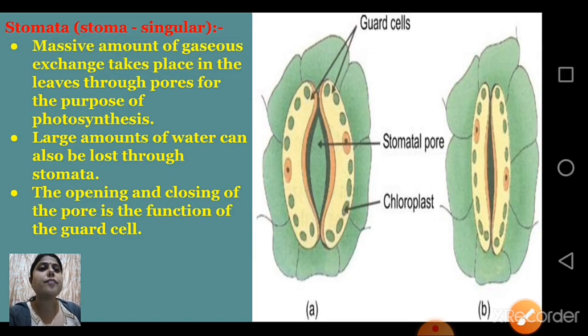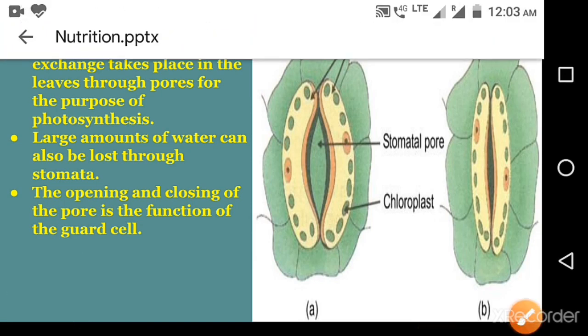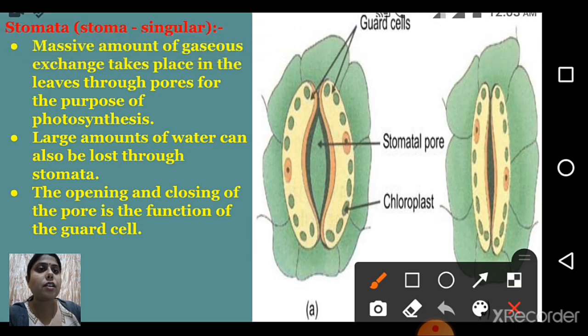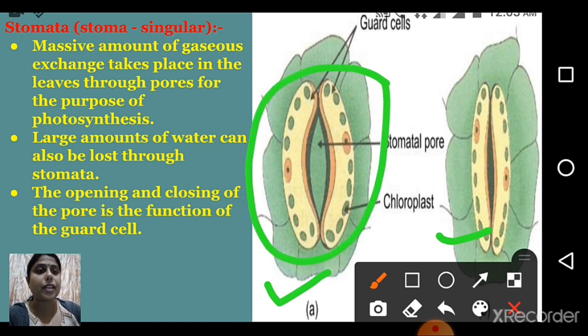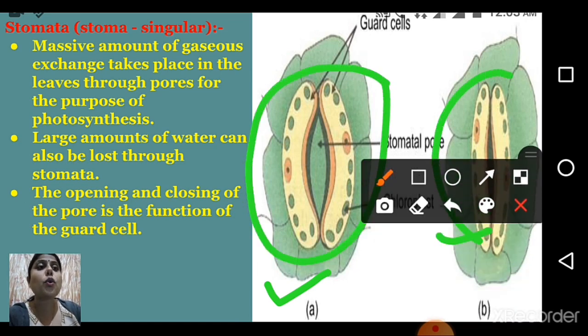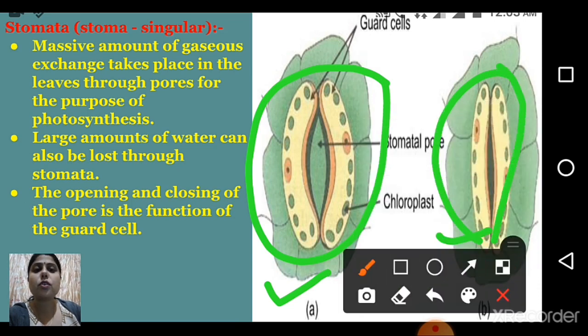Here you can see the picture of stomata also. Here you can see two pictures of stomata, first A, second B. This is an open stomata and this is a closed stomata, and the stomata's shape is bean shape. Why do we say it is open and it is closed? How can we say open? When they take water they swell up.